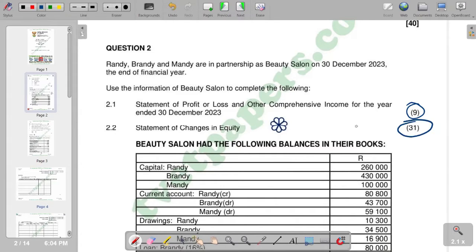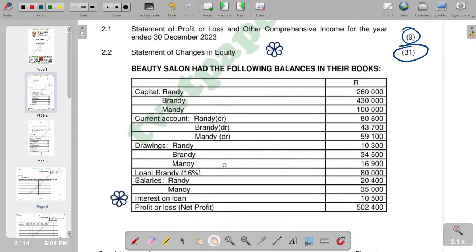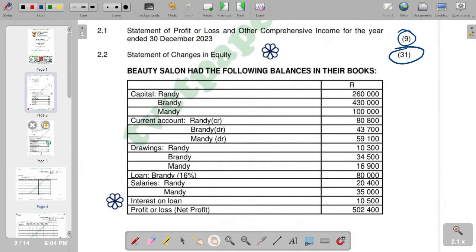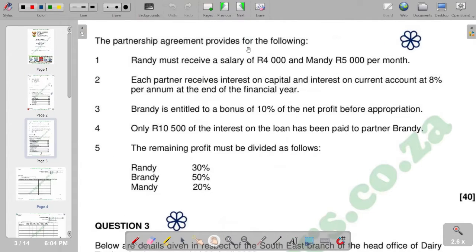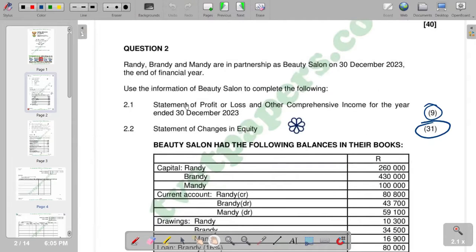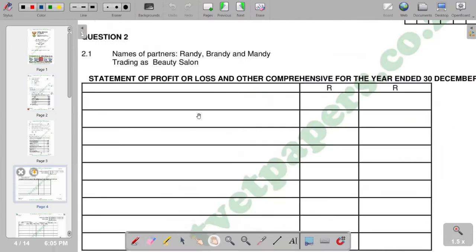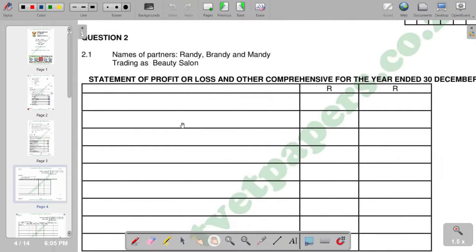We are given that the Beauty Salon had the following balances in their books, so we have balances that we can just go through. In continuation of our question, we've got the partnership agreement, which provides for the following terms. And of course, remember our first part, we have to prepare the statement of profit or loss. So in terms of our other section, this is what we have.